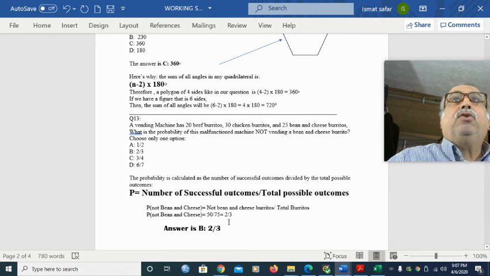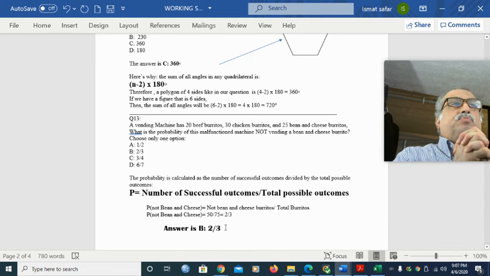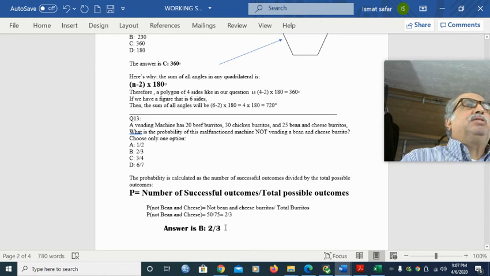So 50 over 75 is the same fraction as 2 over 3, right? And the answer is 2/3. It is B right here. And that is a probability question. I will see you next video.